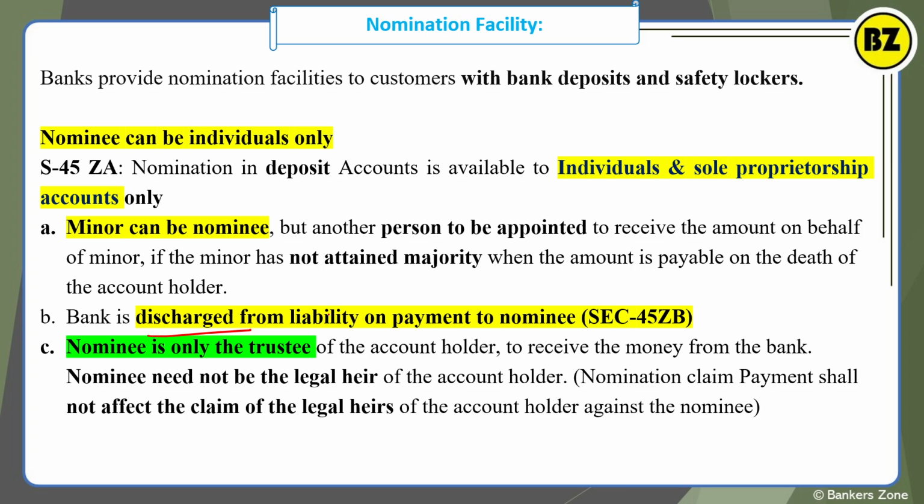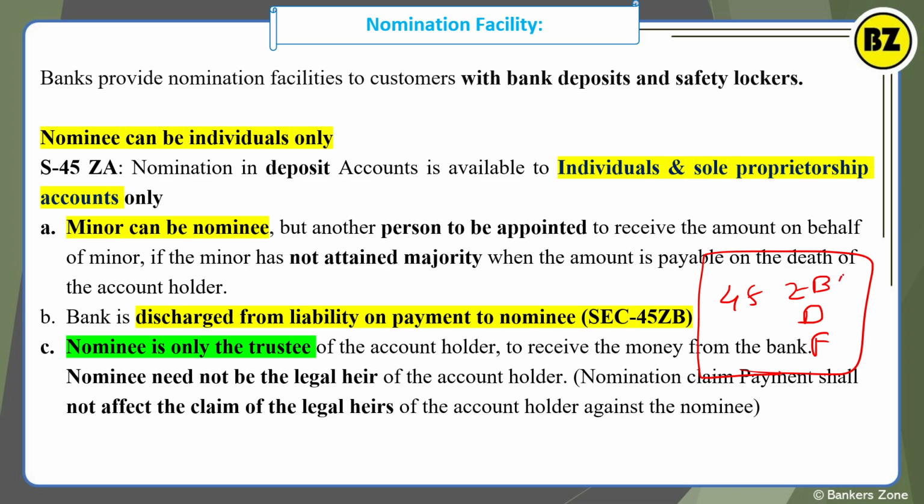The bank is discharged from the liability on payment to the nominee. This is the protection to the banker as per section 45ZB of the Banking Regulation Act 1949. Okay. So from here we get the protection. According to sections 45ZB, D and F we are getting the protection, right?